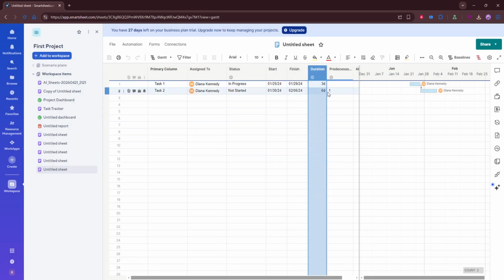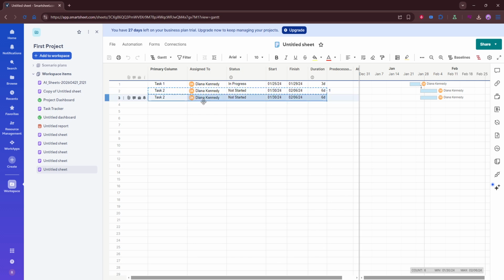Next, locate the predecessors column in your sheet. This is the column where you define the relationship between one task and another. If you're viewing a project sheet with a Gantt layout, this column is usually included as part of the standard setup. Take a moment to identify the task you want to update, and then click into its corresponding cell in the predecessors column.